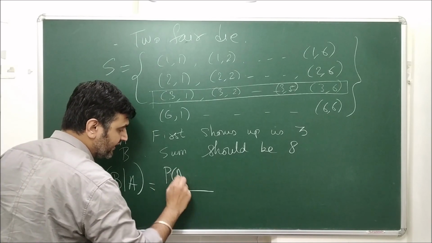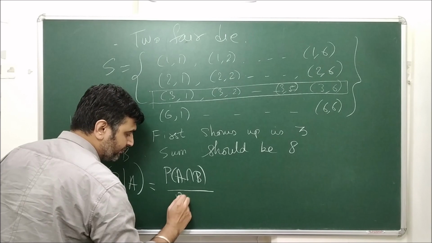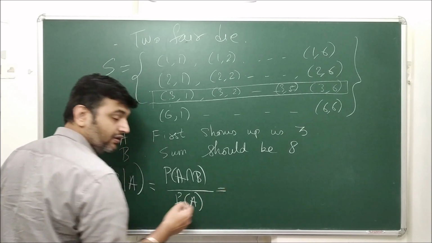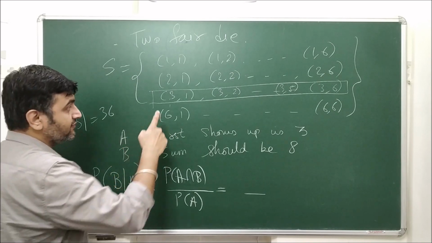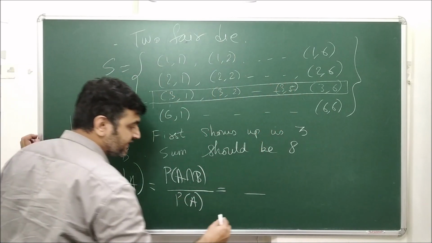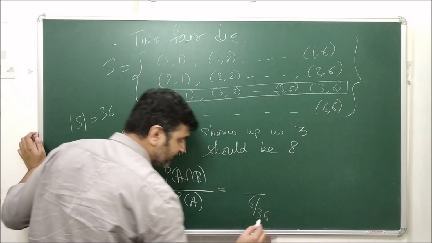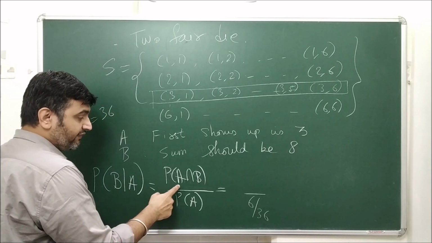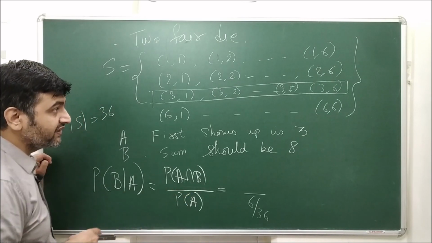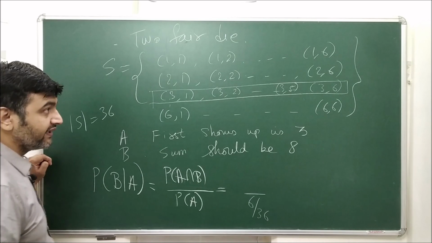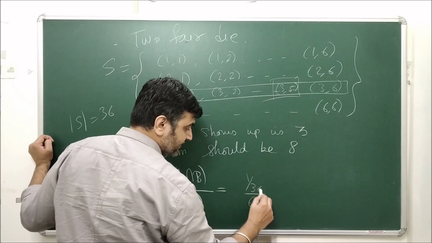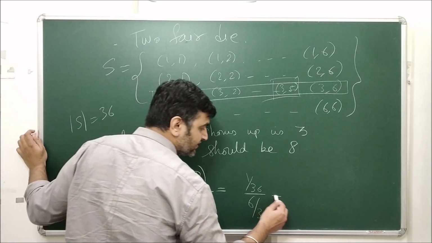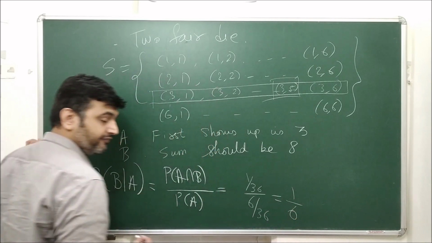So this is P of A intersection B upon P of A. What is the probability that the first die shows 3? There are 6 choices out of 36, so it is 6 upon 36. Probability of A intersection B means it should be 3 and the sum should be 8. There is only one choice, 3 and 5, so it is 1 by 36. When you do the calculation, it is nothing but 1 by 6.